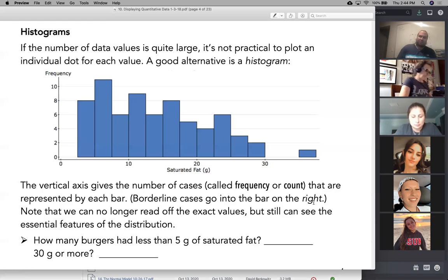So borderline cases always go on the right, not because that's a mandate from God himself or herself or itself, or if you don't believe in that, the great turtle in the sky, but rather because in this class, we've chosen to put them on the right. As long as you're consistent with your choices, it really does not make a difference. Just be consistent.